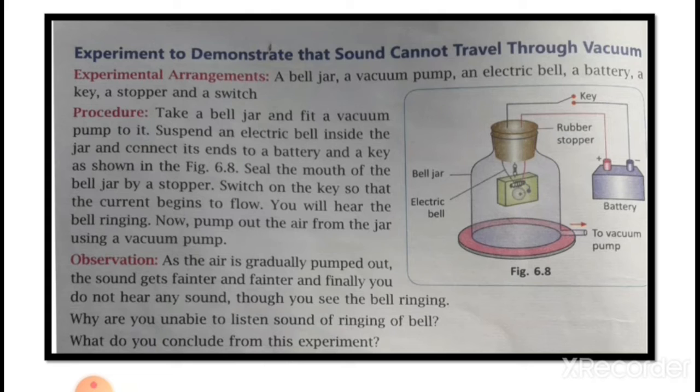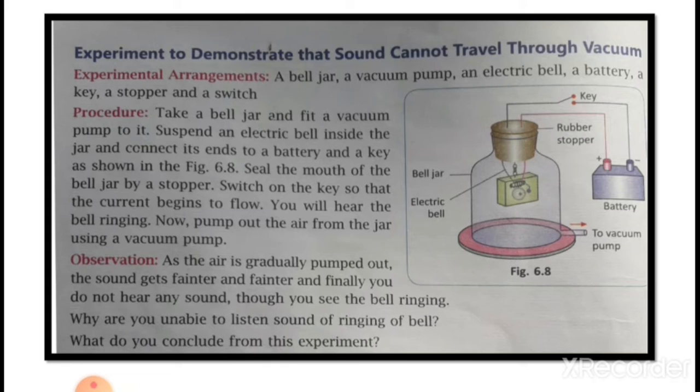Experimental arrangements: a bell jar, a vacuum pump, an electric bell, a battery, a key, a stopper and a switch. Procedure: take a bell jar and fit a vacuum pump to it. Suspend an electric bell inside the jar and connect its ends to a battery and a key. Seal the mouth of the bell jar by a stopper. Switch on the key so that the current begins to flow. You will hear the bell ringing. Now pump out all the air from the jar using a vacuum pump.